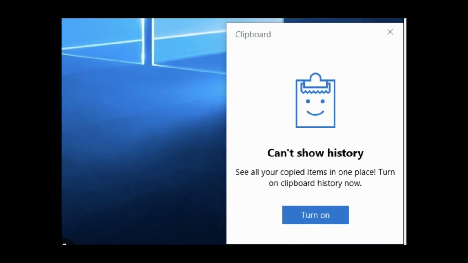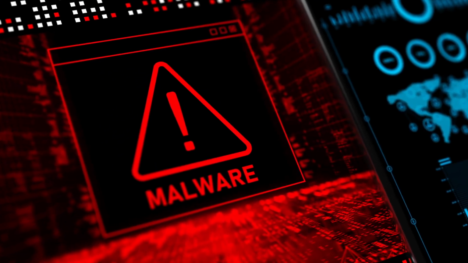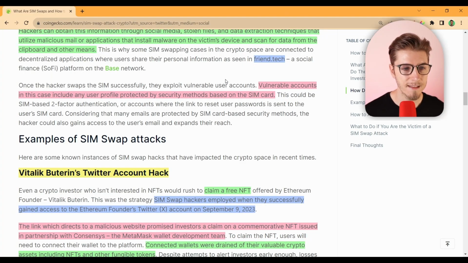One of the first pieces of advice that is given to new users of crypto wallets and cold wallets is to never store your private keys in a clipboard. This is because, as was just mentioned, there can be malware that will look into your clipboard. If they find that, they'll use your private keys to access your funds, and then there's no way going back from that. Vulnerable accounts in this case include any user profile protected by security methods based on the SIM card.